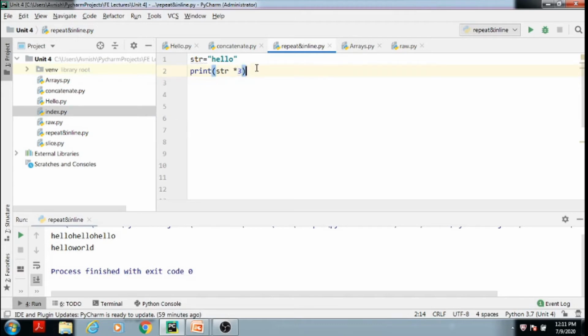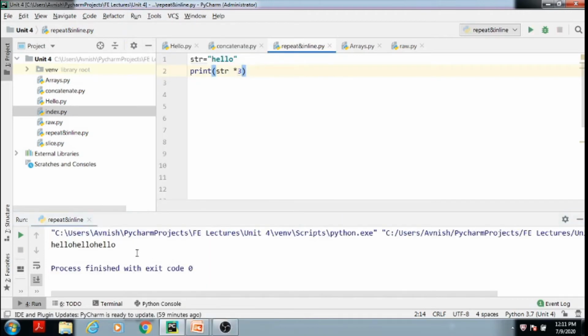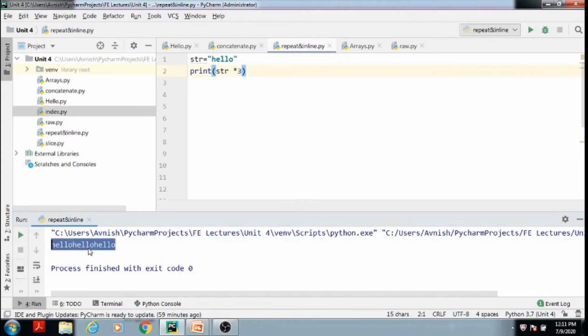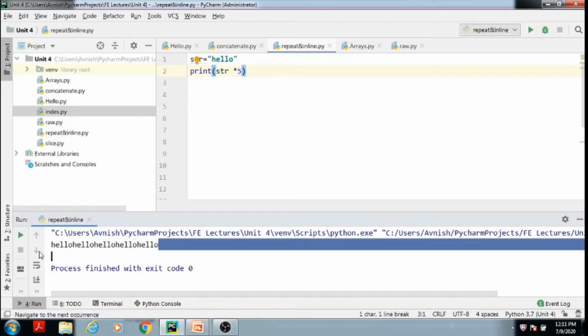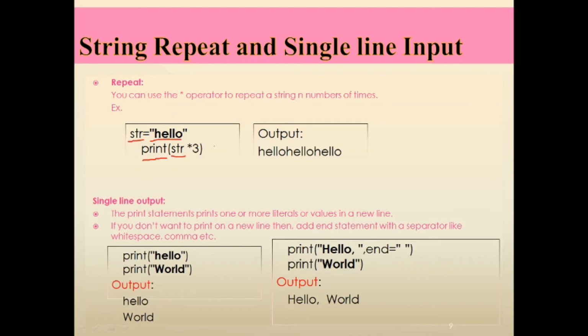Okay, we will execute this part. See, the output is that hello is printed 3 times. I can also execute this 5 times. We only have to change the number here. See, the output is hello printed 5 times. In this way, we can use the star operator to print a particular string multiple times.